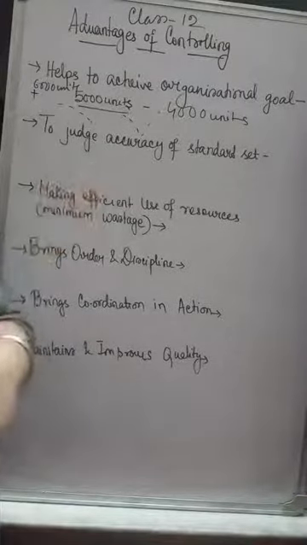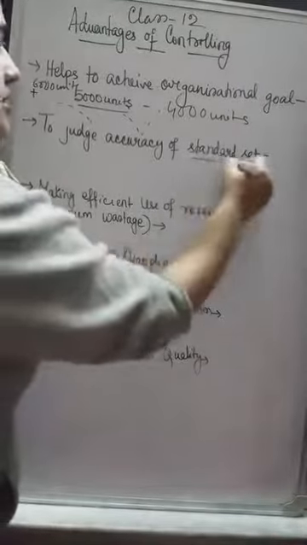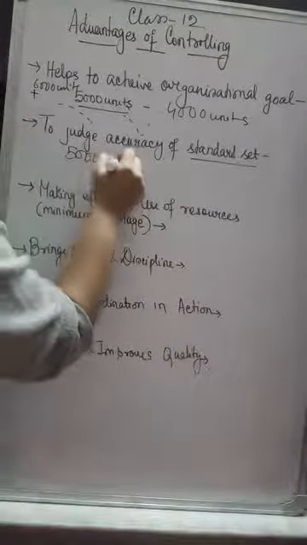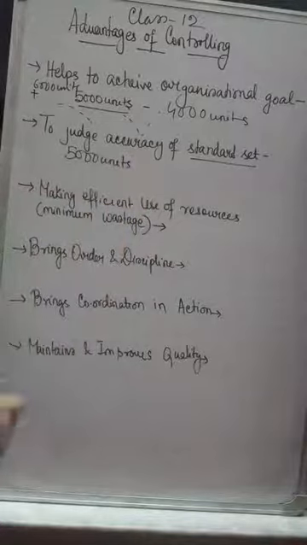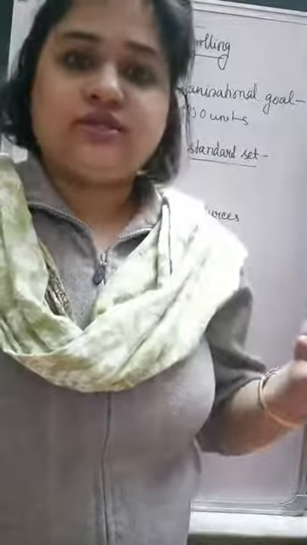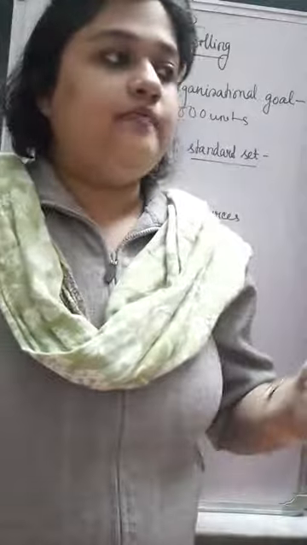Number two, to judge the accuracy of the standard set. Already during the planning process, the standard has been set that 5,000 units of output can be produced. But sometimes there are also problems with the planning. Suppose an organization has planned that 5,000 units have to be produced, but it is using a machine which cannot produce 5,000 units, or it is using less labor.